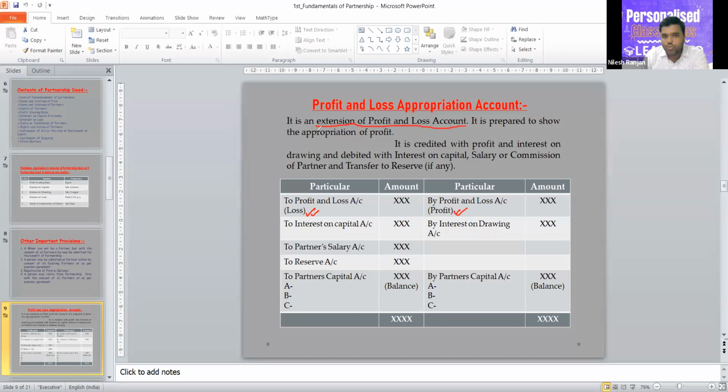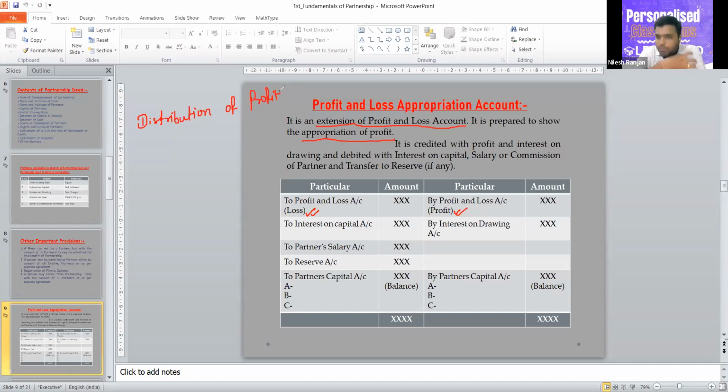It is prepared to show the appropriation of profit. Now, what is appropriation? Means distribution. So we prepare profit and loss appropriation account for distribution of profit. Now, in this account, you can see that on the debit side, it is interest on capital. On the credit side, it is interest on drawing, to partner's salary, to reserve. All these items are called appropriation, means distribution of profit.